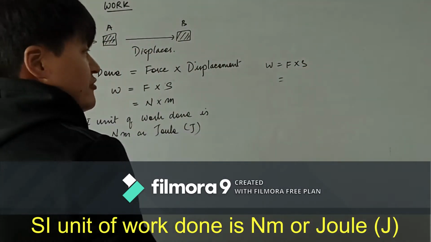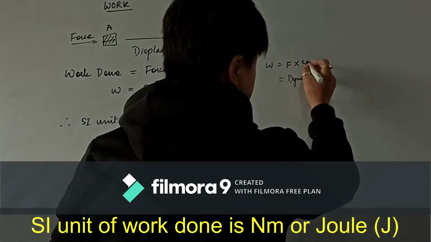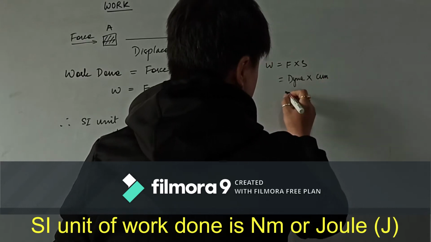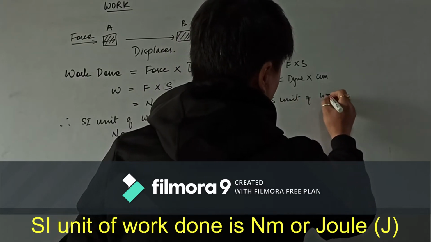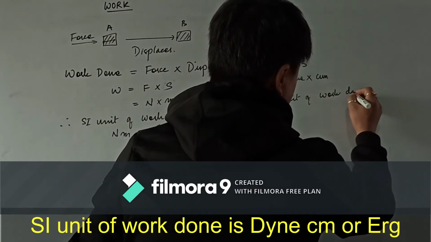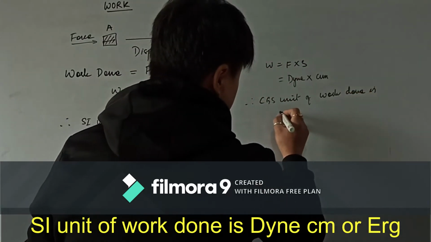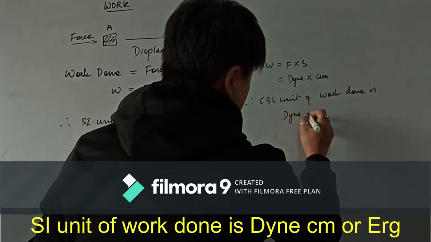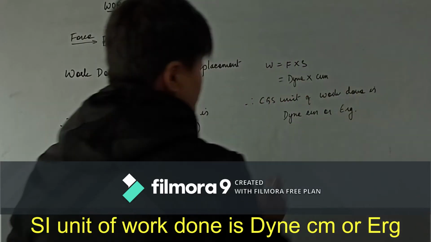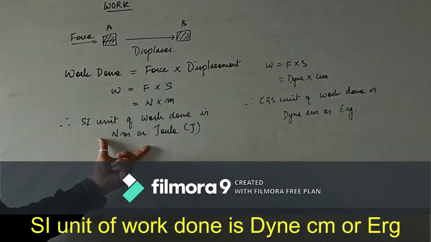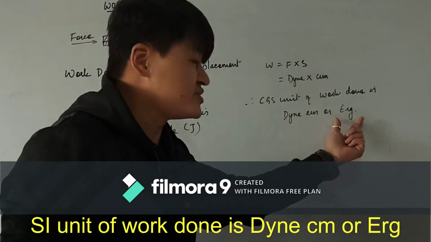In the CGS system, the unit of force is Dyne and the displacement is centimeter. Therefore the CGS unit of work done is Dyne centimeter, or we call it Erg. So the SI unit of work is Joule, and the CGS unit of work is Erg.